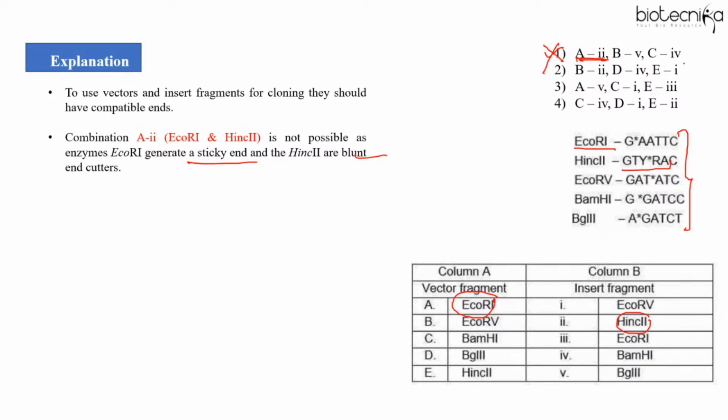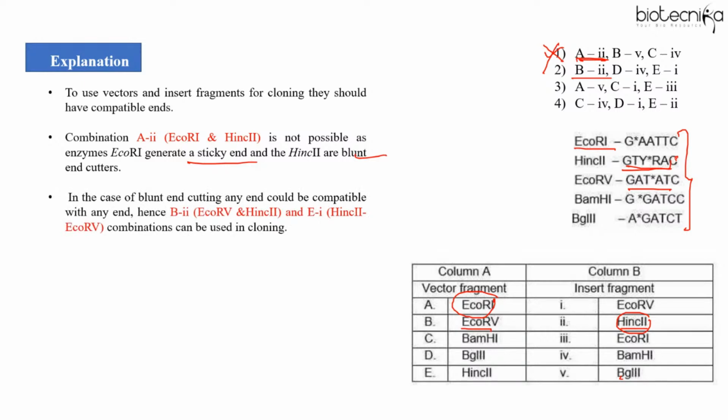Now, next we can check B2. B here is EcoRV, which generates blunt ends. And the second is HincII. So yes, HincII generates blunt ends. I told you any blunt end could be compatible with any blunt end. So yes, this combination is possible, right?